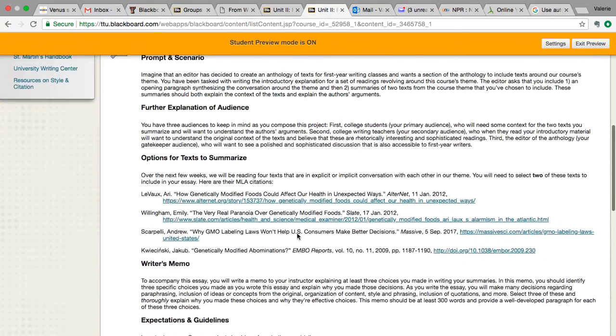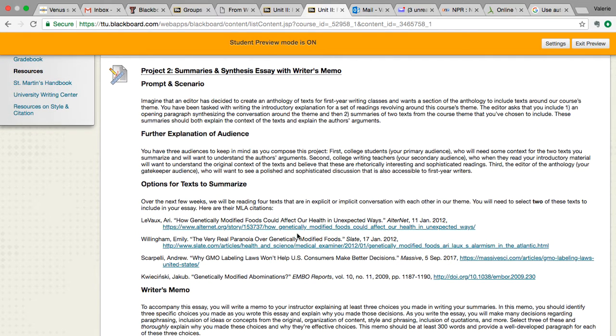So this essay will be 5 paragraphs long. The first paragraph will explain why you chose these two articles out of the 4. You will need to read all 4 and then choose 2 that you think should represent the conversation. And you need to explain why they represent the conversation. The next 2 paragraphs will be a summary, 1 to 2 paragraphs of one of your articles, and the paragraph after that will be a 1 to 2 paragraph summary of the other one.